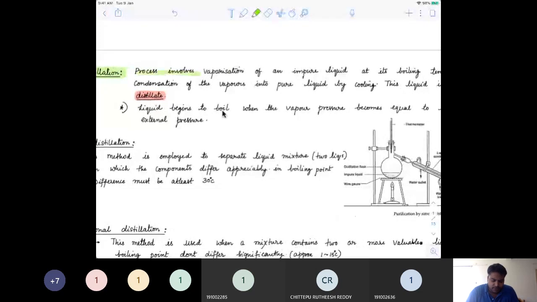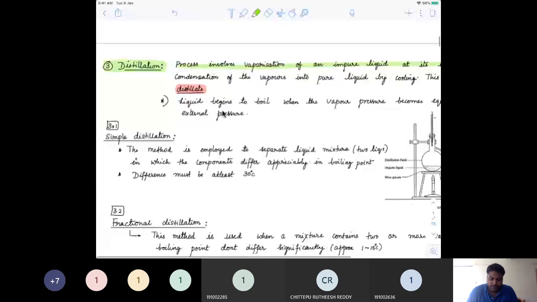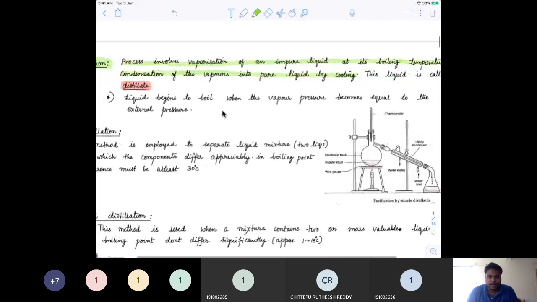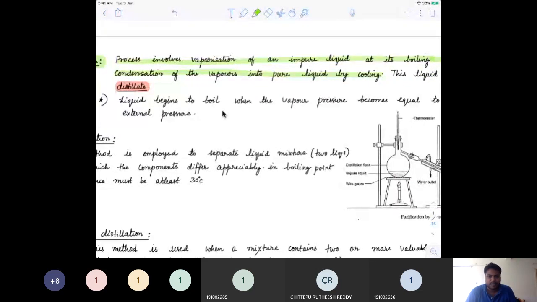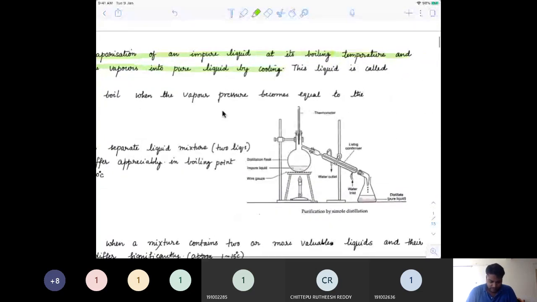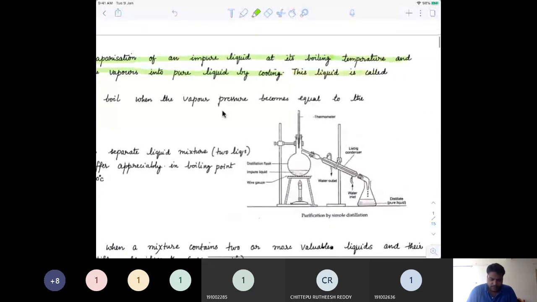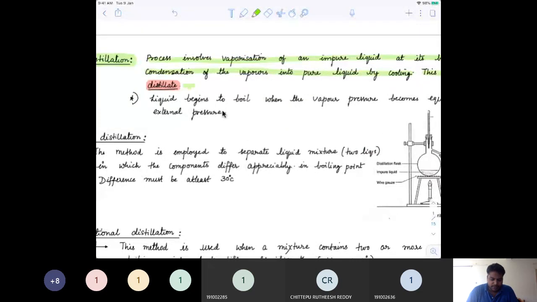This process involves vaporization of an impure liquid at its boiling temperature and condensation of vapors to pure liquid by cooling. The idea is that we need to make sure the impure liquid is boiled, and the liquid we collect is called the distillate.